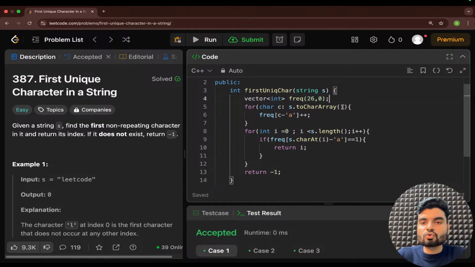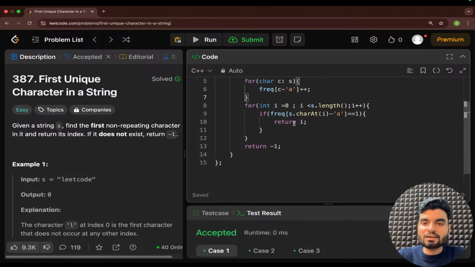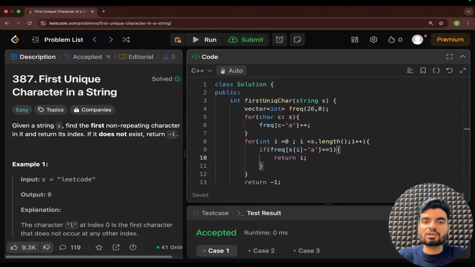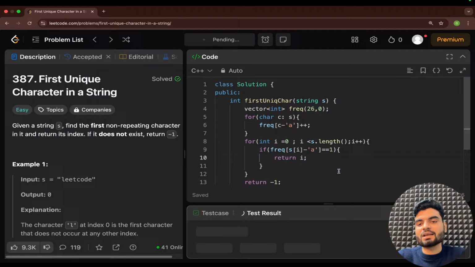You don't have to use toCharArray, because strings can be directly iterated in C++. So you will have the same thing to calculate the frequency of each character. Again, you don't have to use the charAt method directly on a string. You can use the array notation, the square brackets, to access that particular character. And this is how you have converted the whole code to C++. The remaining syntax is similar to Java.